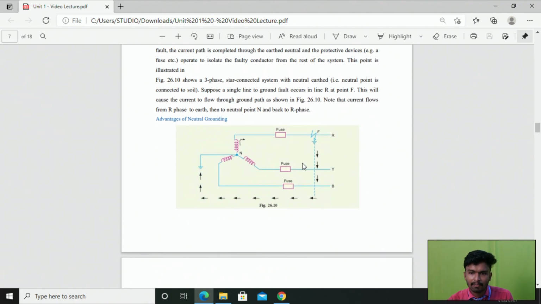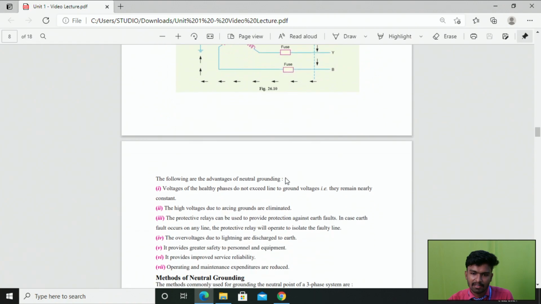This will cause the current to flow through the ground path as shown in this diagram. Note that the current from phase R goes to the earth, which is then diverted to the neutral point N, and then comes back to R. If you allow this, it will cause damage to the equipment present in your power system.